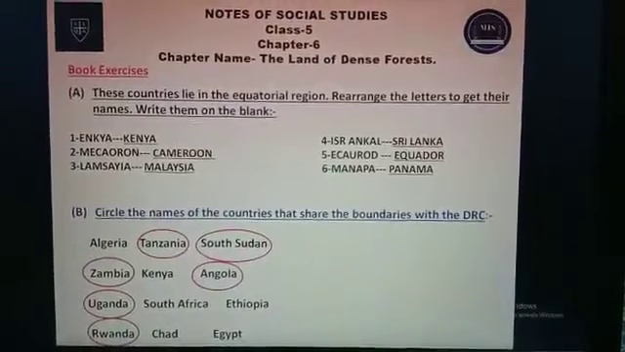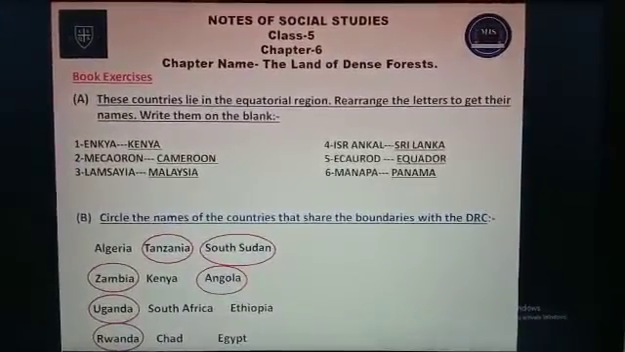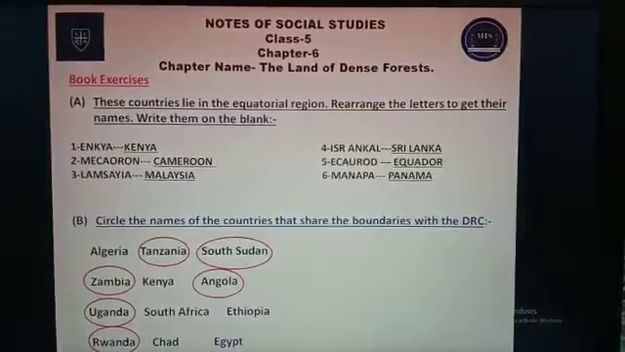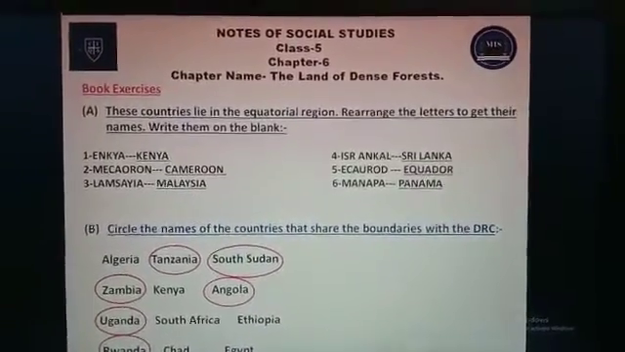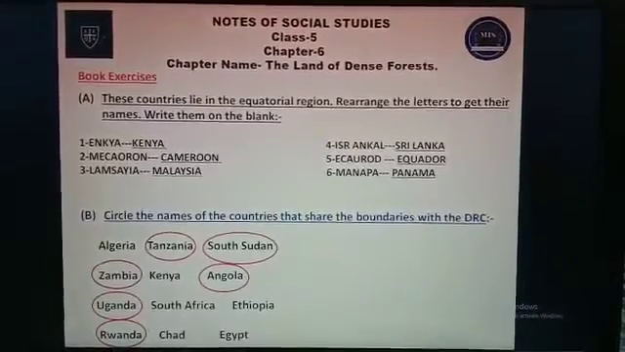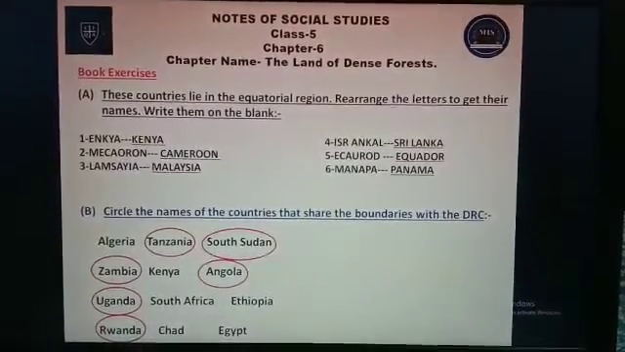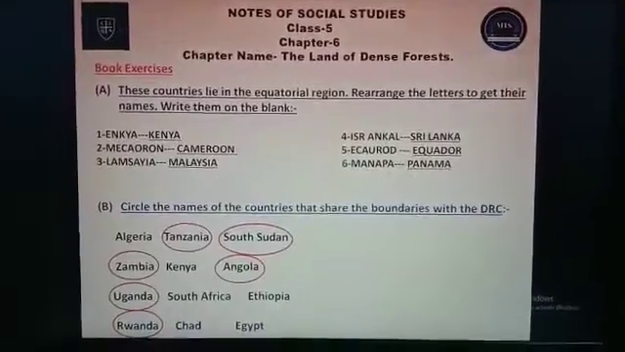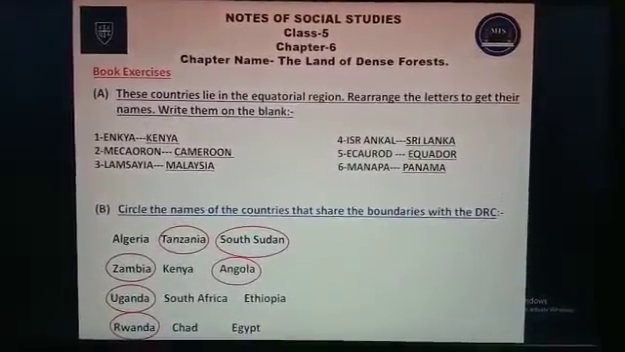Hello children, today we are going to discuss the book exercises of chapter 6, The Land of Dense Forests. So we should start with A part. These countries lie in the equatorial region. Rearrange the letters to get their names. Write them on the blank.